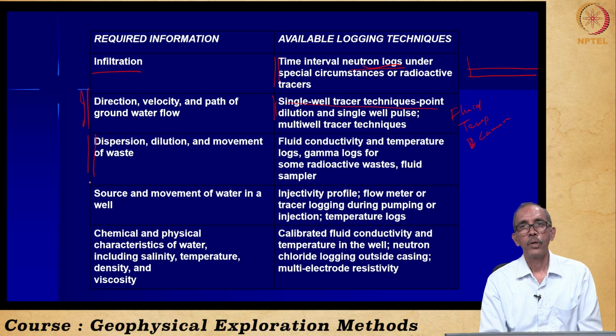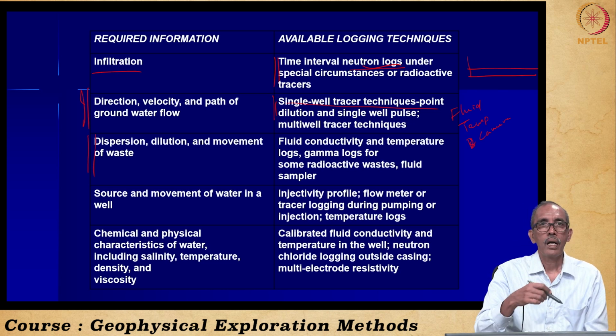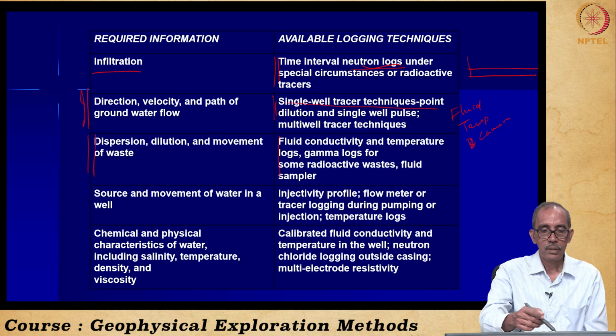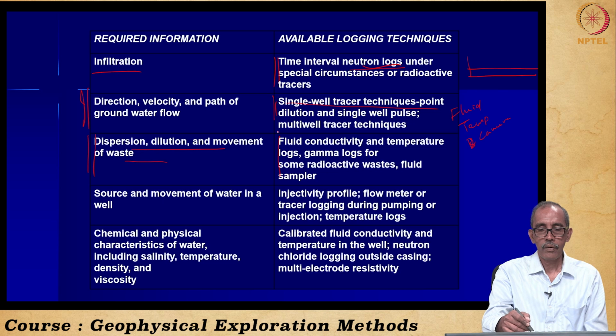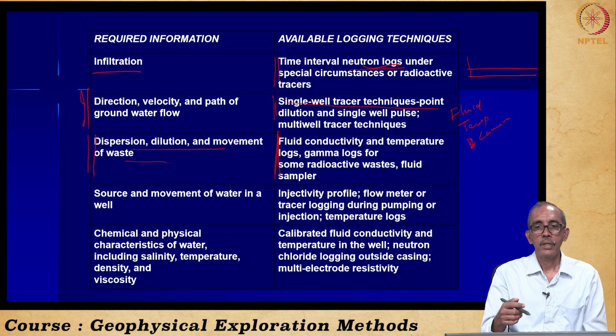And in pollution reduction, we had seen an example of an oil petrol bunk leakage from Canada. We had a look into a case study carried out around a petrol station. So such an understanding of movement of contaminants, movement of waste, can be estimated from most of the logging methods, especially resistivity log.